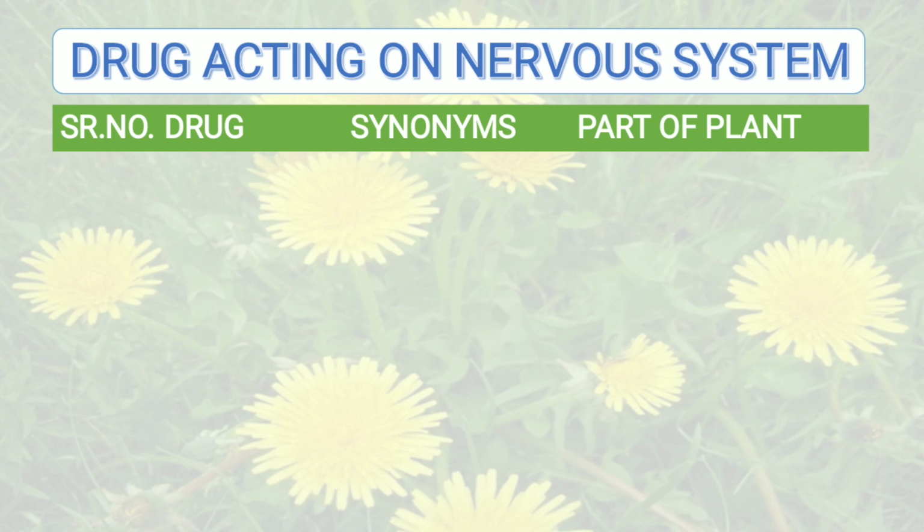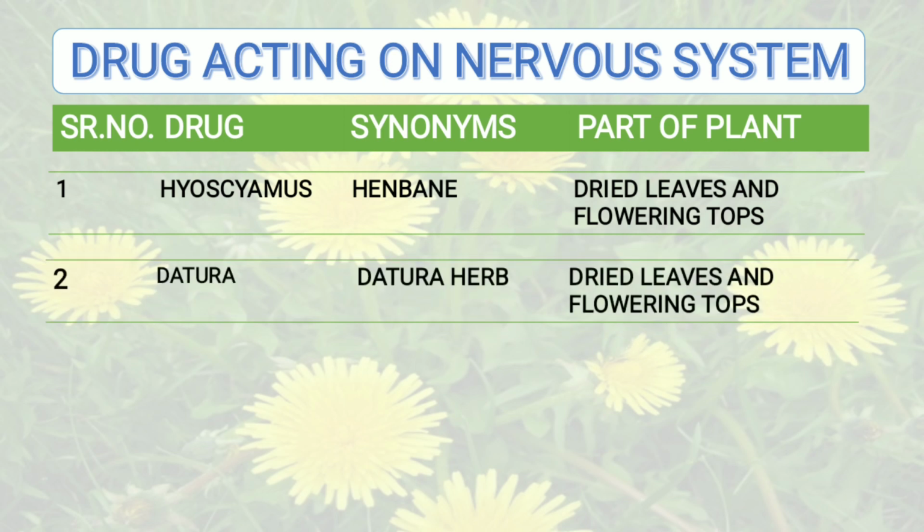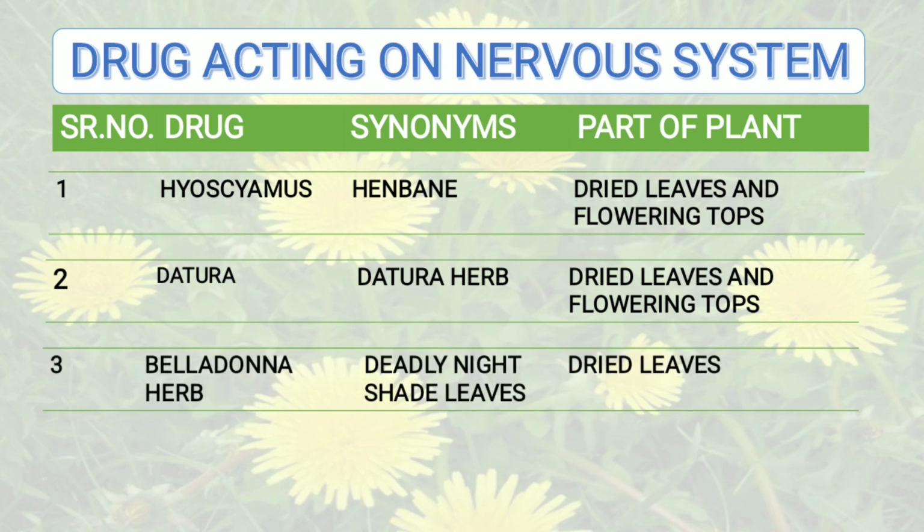Moving to the drugs in this category, the first drug is hyoscyamus, and the synonym is henbane. Part of the plant that is used is dried leaves and flowering tops. Then the second one is datura. Synonym of the plant is datura herb, and part of the plant that is used is dried leaves and flowering tops. Then the next drug in this category is belladonna herb. Its synonym is deadly nightshade leaves, and part of the plant that is used is dried leaves.